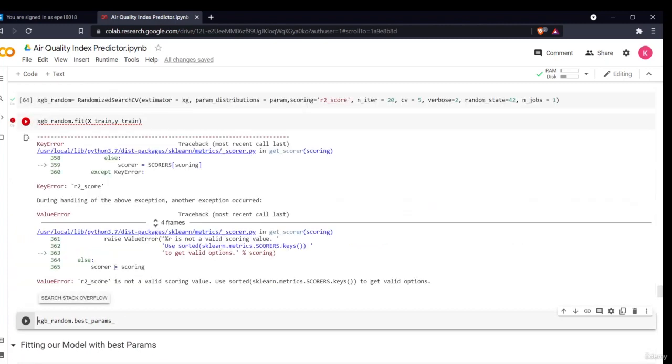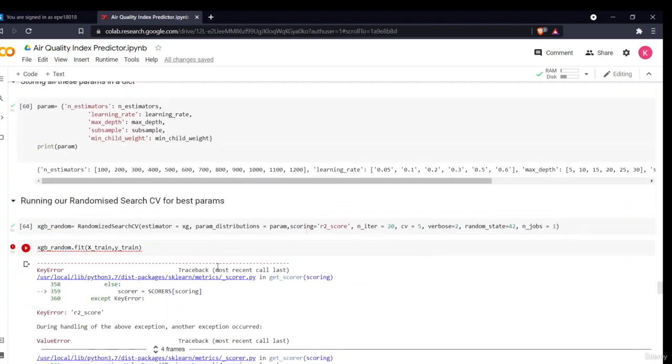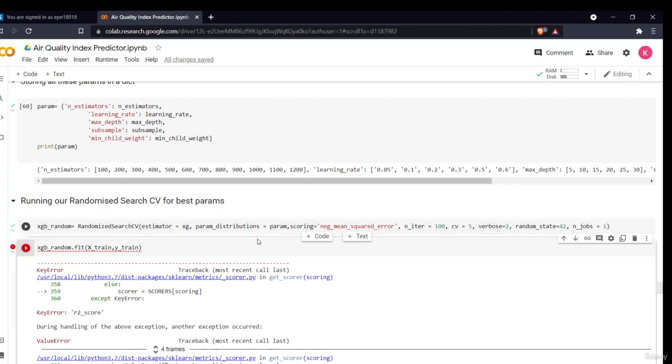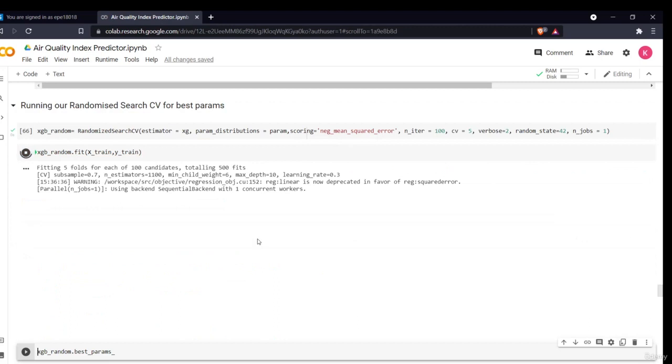So now what will happen? Okay, sorry, it is saying R square is not a valid parameter. So what we'll do, we'll just use the negative mean squared error. It is not taking the R square error. I'll just use the negative mean squared error method. It will search on the basis of that.